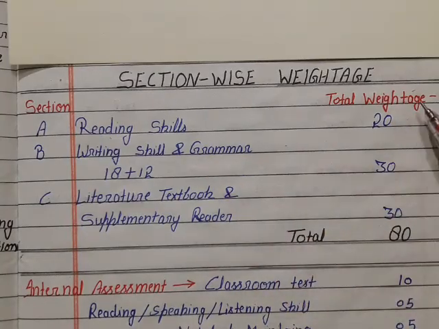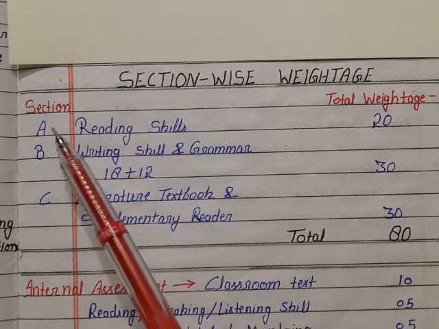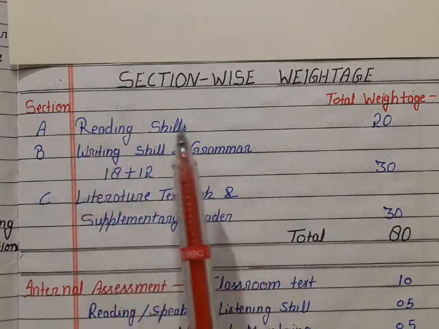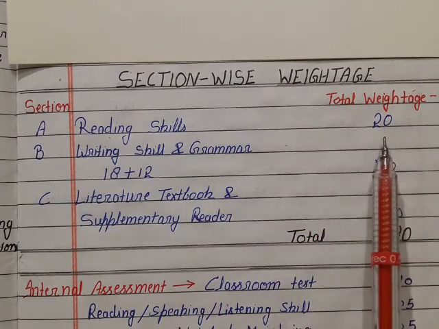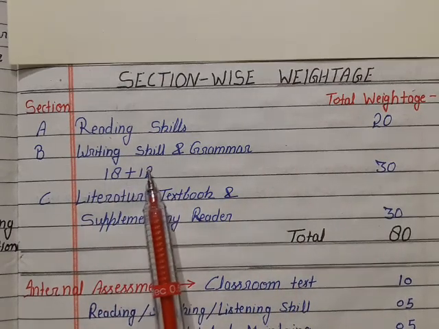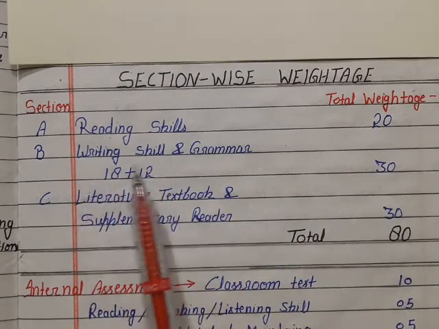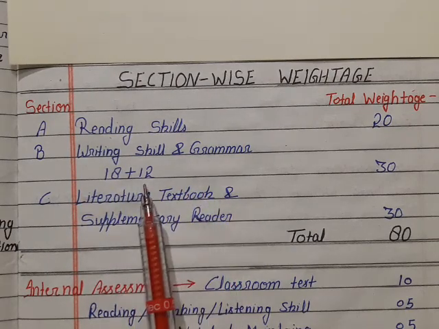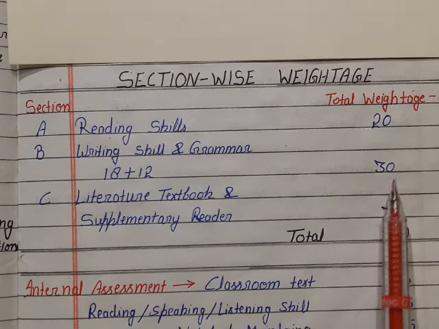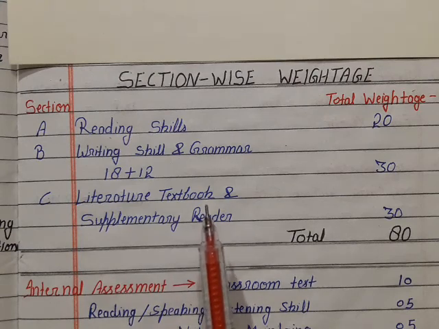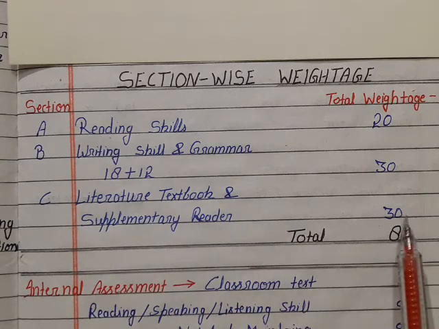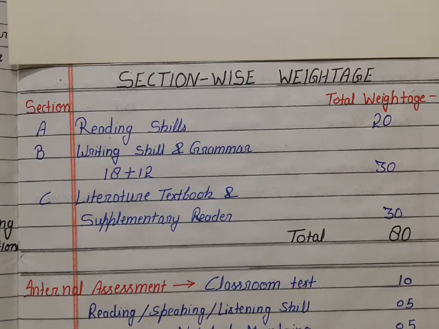Let us see the section-wise weightage. In English, we have three sections: A, B and C. In section A, your reading skill will be counted. There will be two comprehension unseen passages, carrying 20 marks. In section B, your writing skill and grammar are included. Writing skill has 18 marks and grammar has 12 marks, so in total 30 marks. In section C, literature will be counted. Questions from both your literature books will be included here, with 30 marks weightage. In this way, you will have a total 80-mark question paper in your board examination.